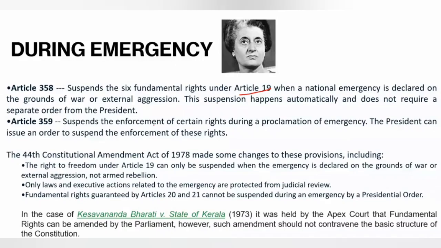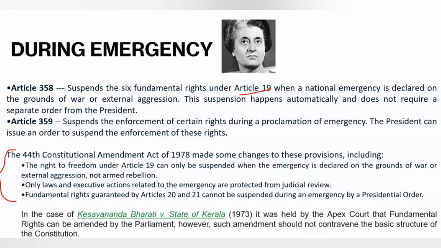Now there are constitutional amendments as well. Amendments are important because law is dynamic, not static, and law needs to meet the changing demands of society. Now, what changes did the Constitution 44th Amendment Act make to the provision? The first one is, as I have already mentioned, there are three grounds of emergency: war, external aggression, and armed rebellion. So there are two grounds on which Article 19 can be suspended. If the emergency is declared on war and external aggression, then Article 19 can be suspended. And also, only laws and executive action relating to emergency are protected from judicial review.